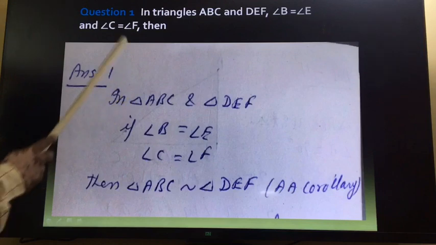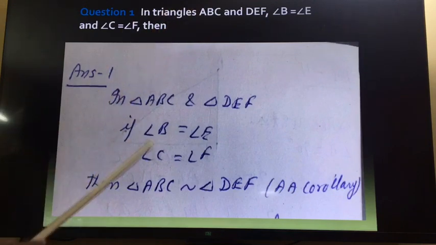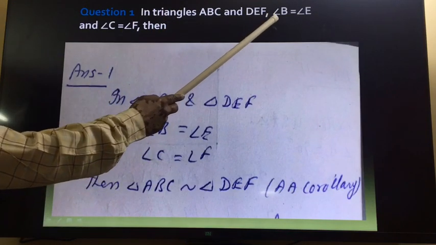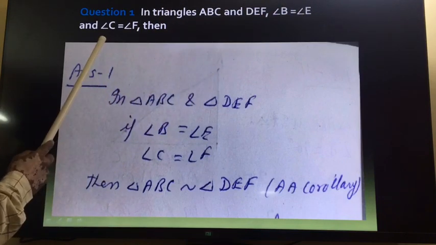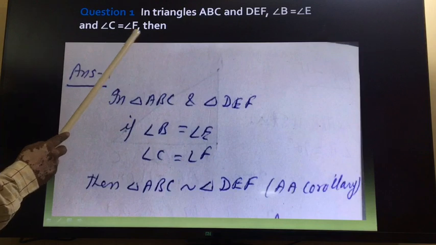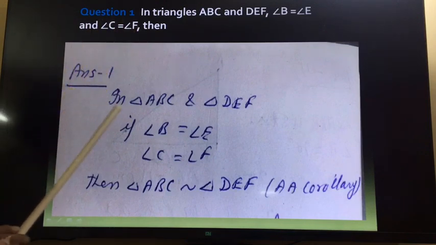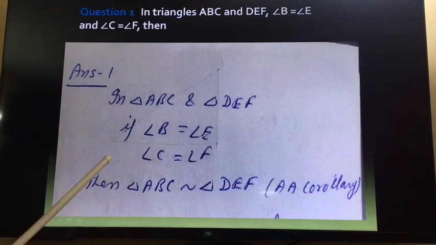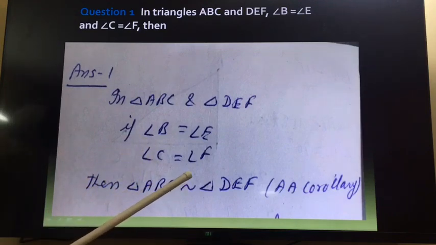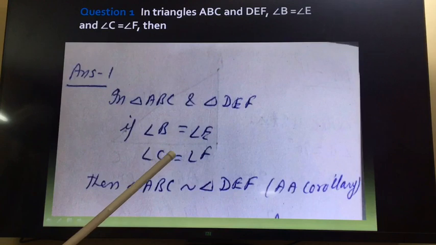Question number 1. In triangles ABC and DEF, angle B is equal to angle E and angle C is equal to angle F. Then what will happen? When I taught you the similarity of triangles, I told you that if corresponding angles are equal, then the triangles are similar.